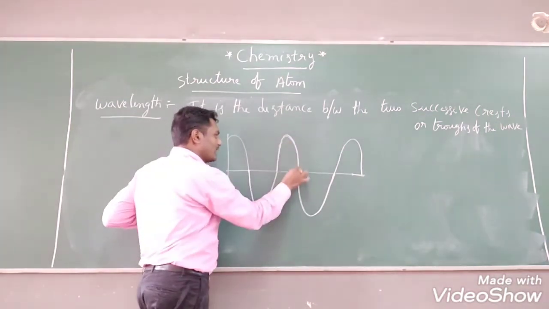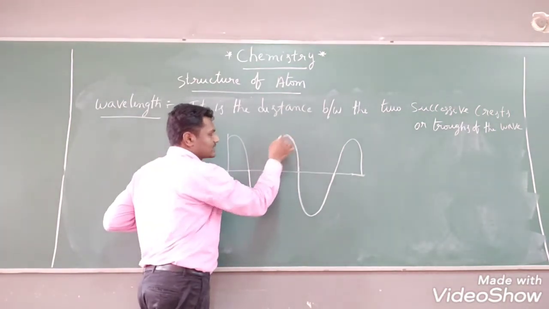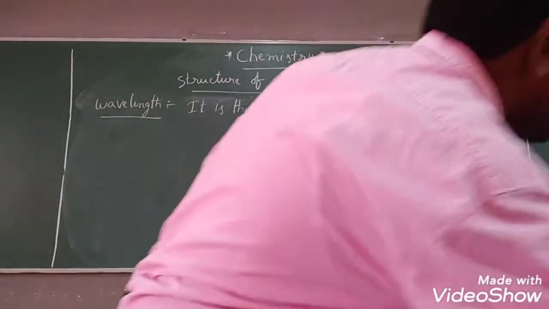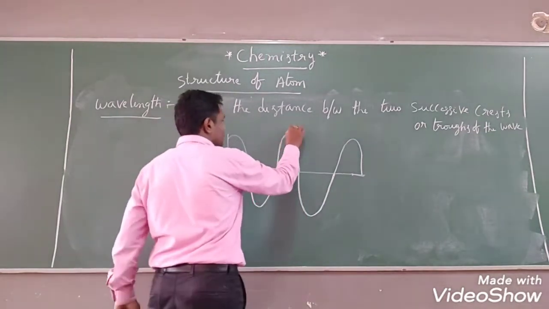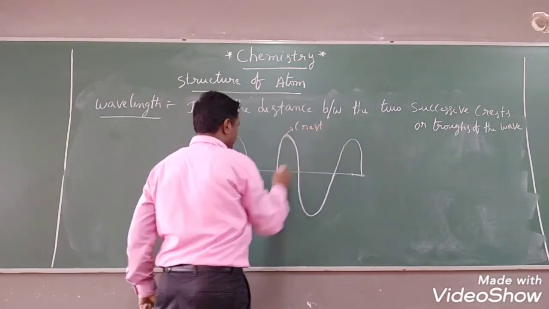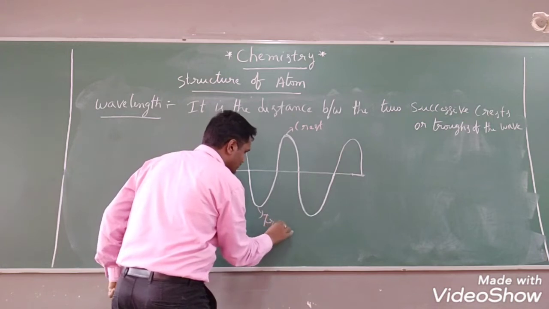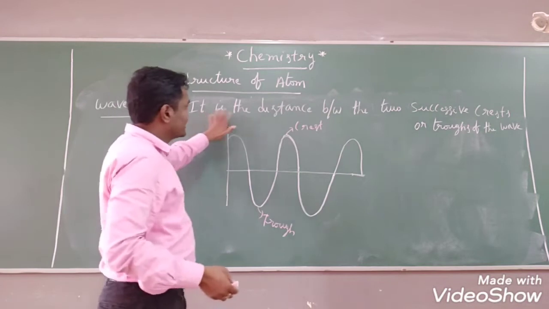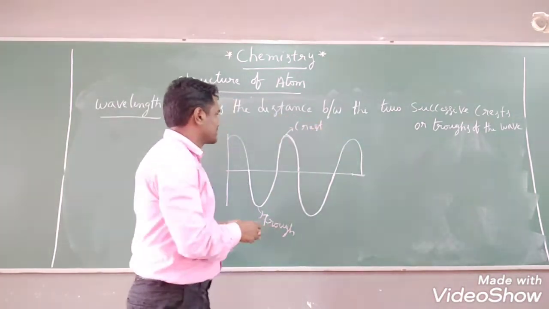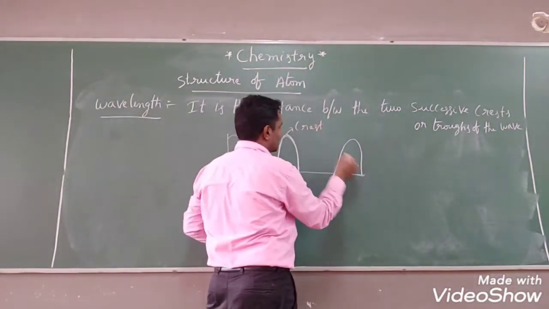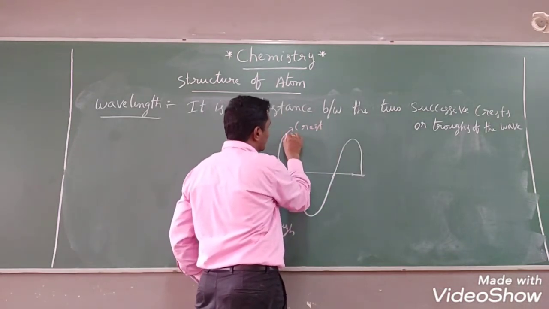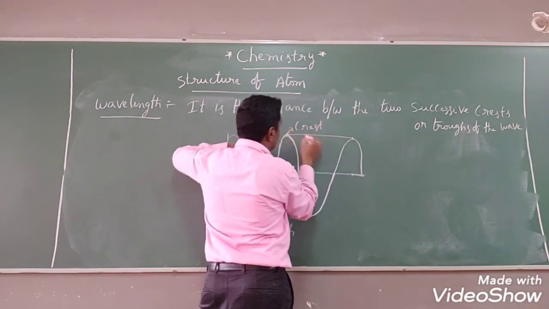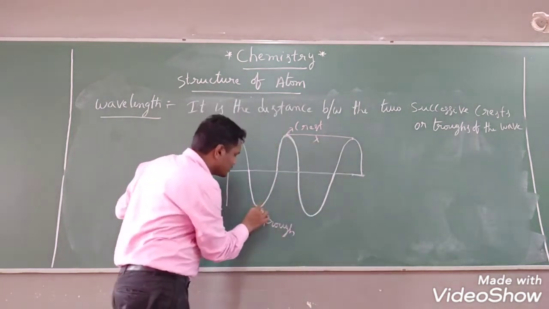The height of the wave is called what? Crest. The depth of the trough is called what? Trough, right? So what is the meaning of wavelength? It is the distance between two successive crests. This is one crest, this is another crest, right? So from here to here, peak to peak. This distance we call lambda.